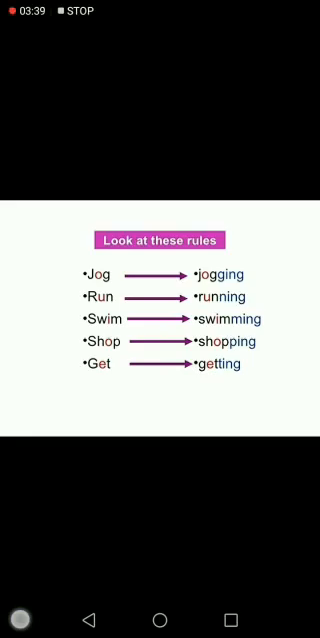And when it happens, what do you do? You double the last letter, like jog. You're going to double G and write jogging. Run. Double the N, running. Swim. Double the M, swimming. Shop. Double the P, shopping. Get. Double the T, getting. Right? I hope this rule is clear.